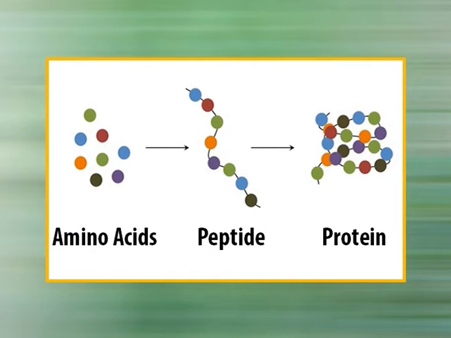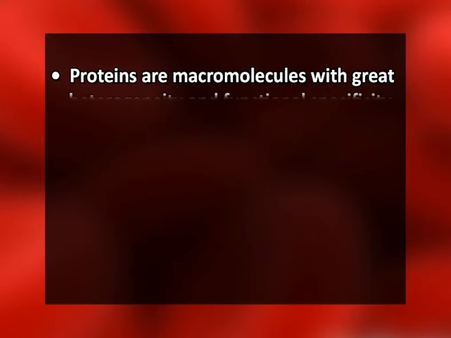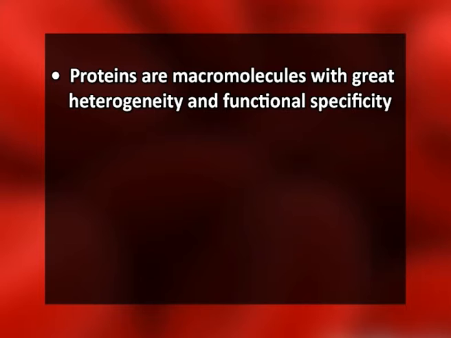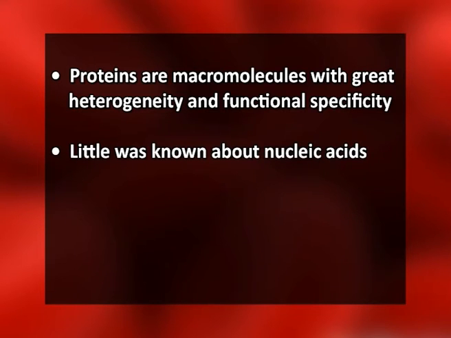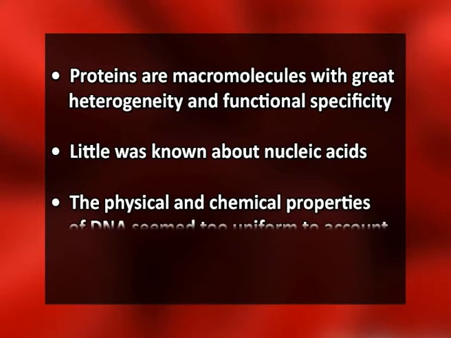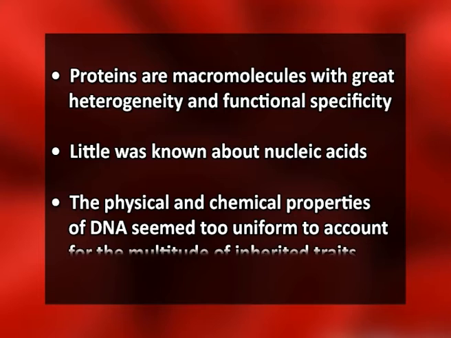Most researchers thought that protein was the genetic material because proteins are macromolecules with great heterogeneity and functional specificity. Little was known about nucleic acids. The physical and the chemical properties of DNA seemed too uniform to account for the multitude of inherited traits.